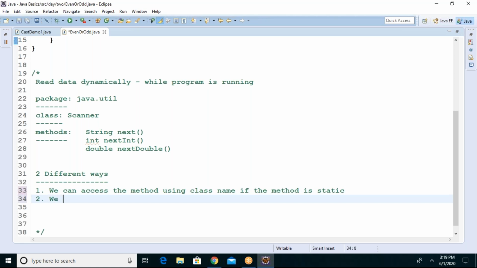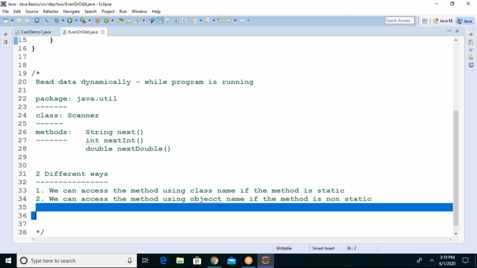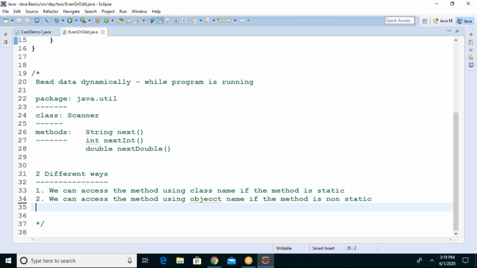Second way, we can access the method using the object name if the method is non-static.